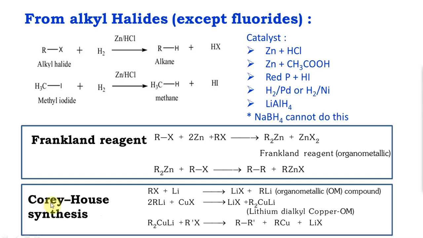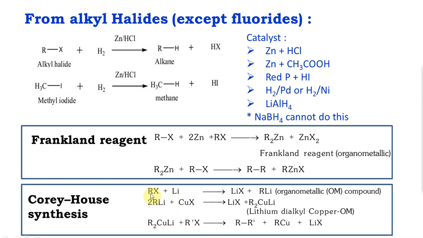Extremely accomplished chemist. So here you have alkyl halide with lithium giving you RLi, an organometallic compound again, alkyl lithium. Now this alkyl lithium can react with copper halide to give you dialkyl copper lithium, lithium dialkyl copper. This is also an organometallic compound. Lithium dialkyl copper reacts with one more molecule of R prime X. The prime just stands for a different R group.